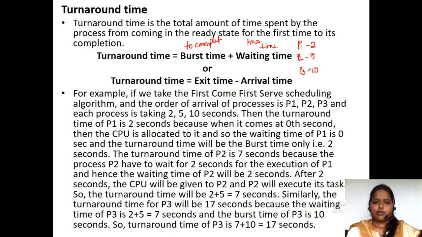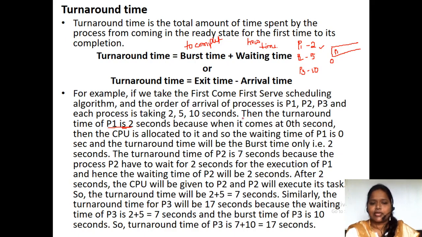So what is the turnaround time of P1? It is 2 milliseconds. Why? If you draw the chart, at 0 milliseconds P1 process has entered, and the CPU is allocated to it. So the turnaround time of P1 is 2.